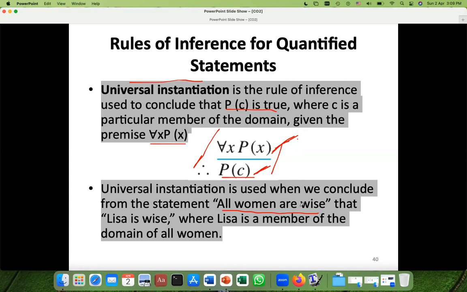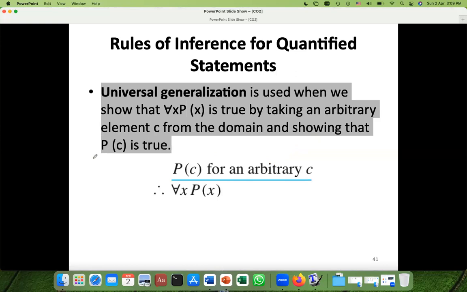So all women are wise, if this is the statement. And if I say Lisa is wise, this is true because Lisa is also a member of women. So now you will understand, but it is a rule, okay? So you have its definition, it is mentioned here. Now moving next, another rule.